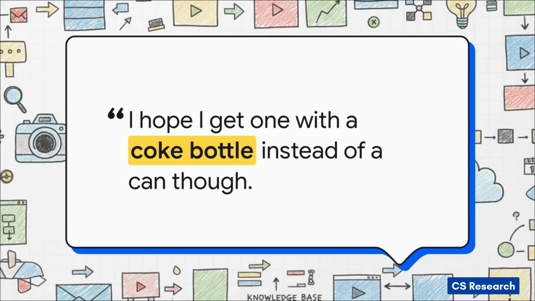To make this a bit more concrete, let's look at an exact quote from the paper's case study. Around the 3-minute mark, the brunette girl says, "I hope I get one with a Coke bottle instead of a can." 4 minutes later, she opens a toy, and the visual clue shows the toy holding a brown bottle. She says, "I love it." Because the OmniVideo pipeline linked these distant clues across modalities, the AI can now correctly answer why she is happy. It isn't just taking a wild guess. It has an explicit, step-by-step reasoning chain connecting her audio statement at minute 3 directly to the visual object at minute 7. I mean, that is incredibly powerful.